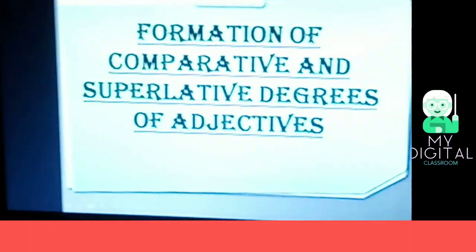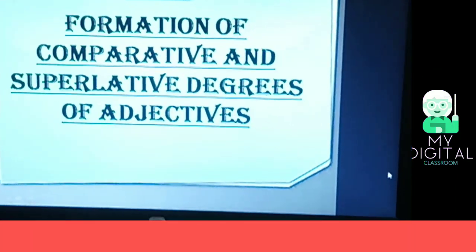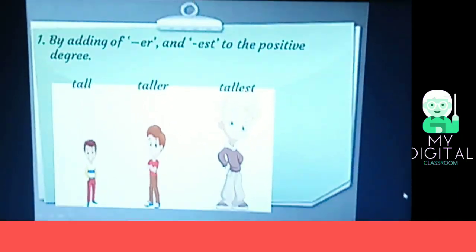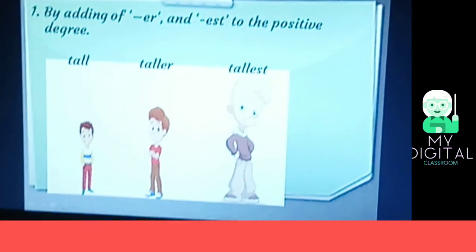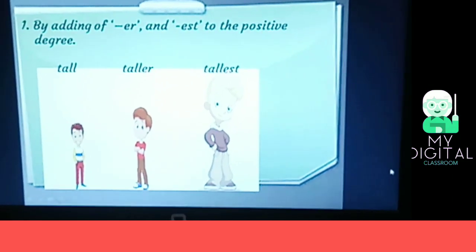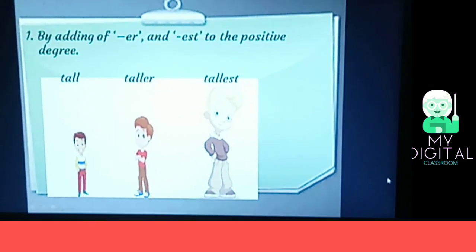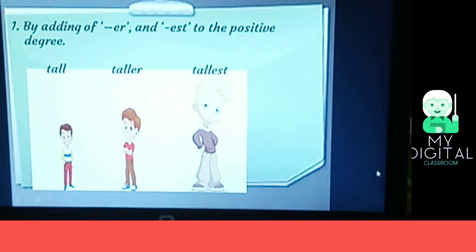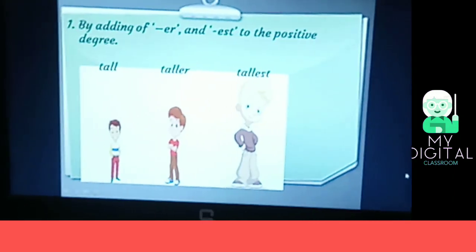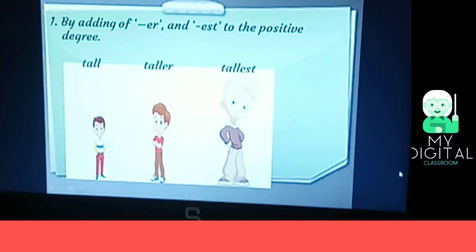Now, formation of comparative and superlative degrees of adjectives. The first rule: by adding er and est to the positive degree. Here the positive degree is tall, and when we add er, it becomes taller, and in the superlative degree it will be tallest. Tall, taller, tallest.